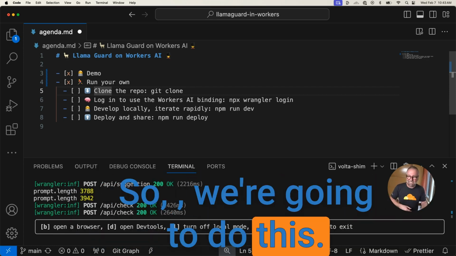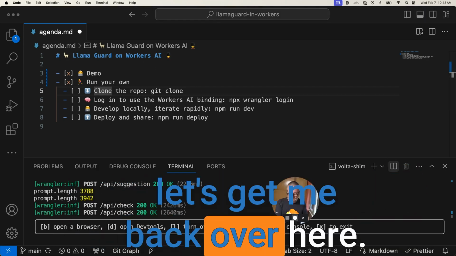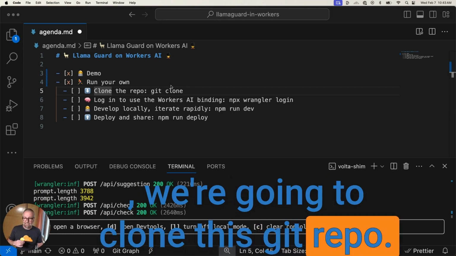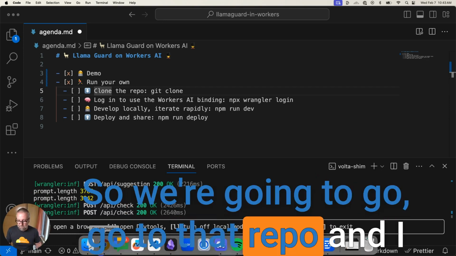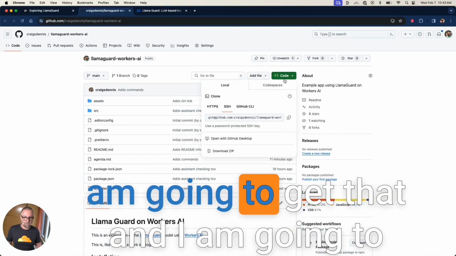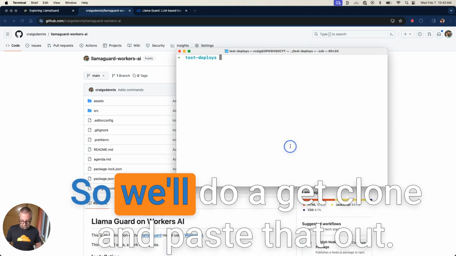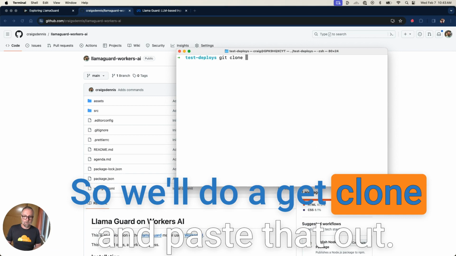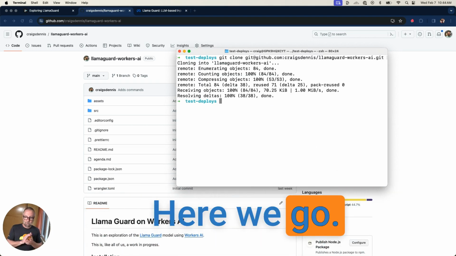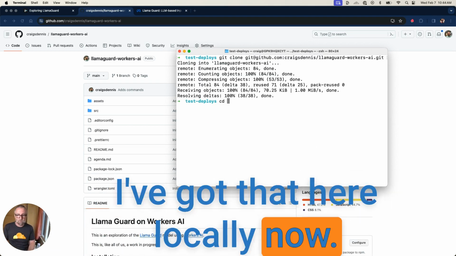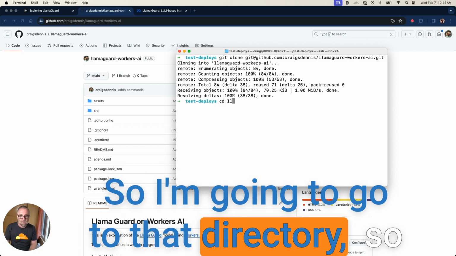So we're going to do this. We're going to clone this. Let's get me back over here. We're going to clone this Git repo. So we're going to go to that repo, and I am going to get that. And I'm going to go and clone that. So we'll do git clone and paste that out. Here we go. I've got that here locally now. So I'm going to go to that directory.